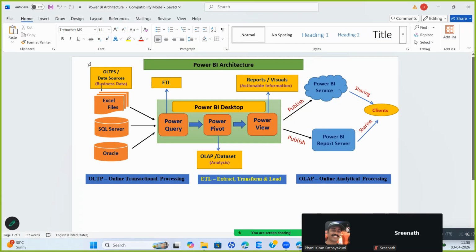We have actually validated the data sources. Only Excel file we have given for our demo. We have performed ETL operation. We did export. We did transformation by giving relationship. We did transformation by removing first row and making the second row as the header. Then we went and gave relationship between fact table and dimension table. If there is any missing relationship, we have created those missing relationships by dragging and dropping common field using a primary key foreign key concept.